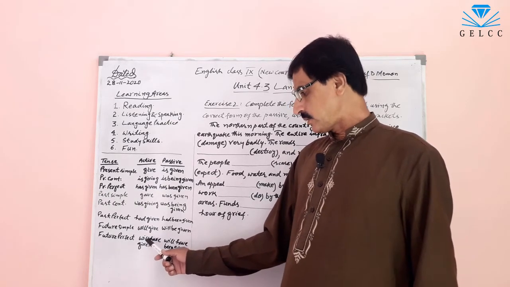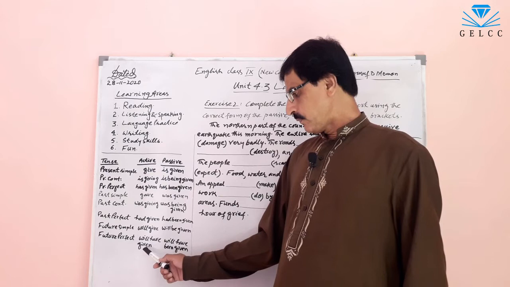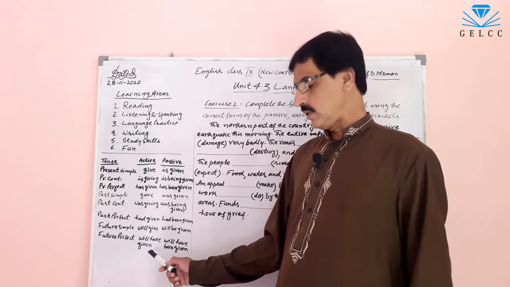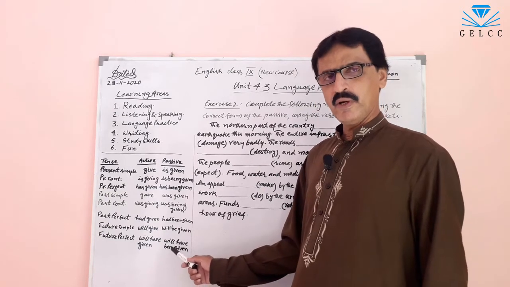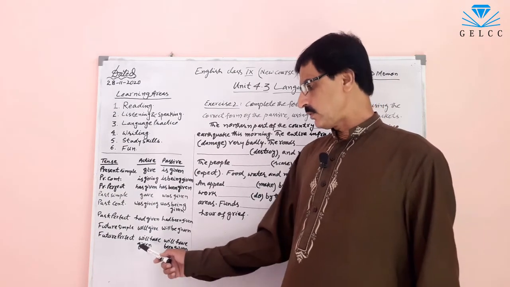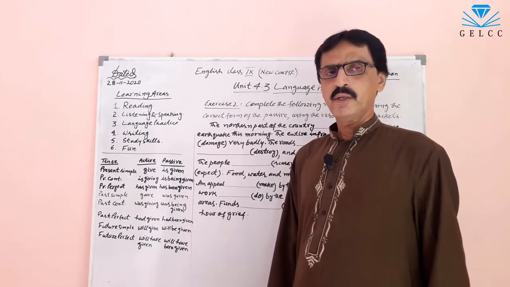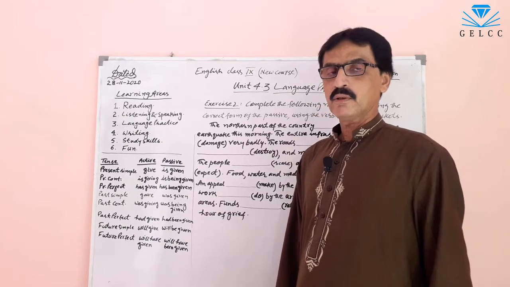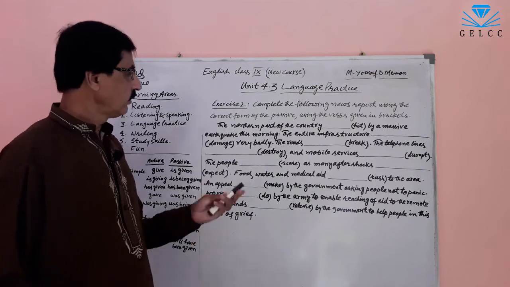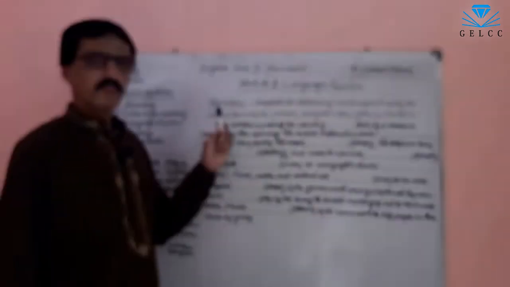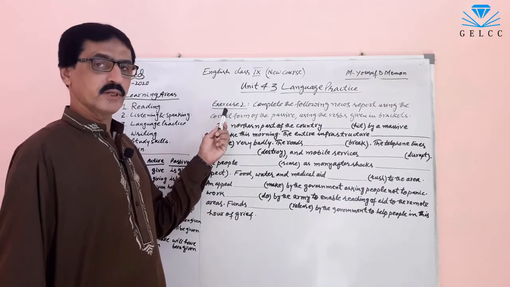So the passive voice of will have given is will have been given. And there is no concept of passive voice in future perfect continuous tense. Now we do exercise 2.